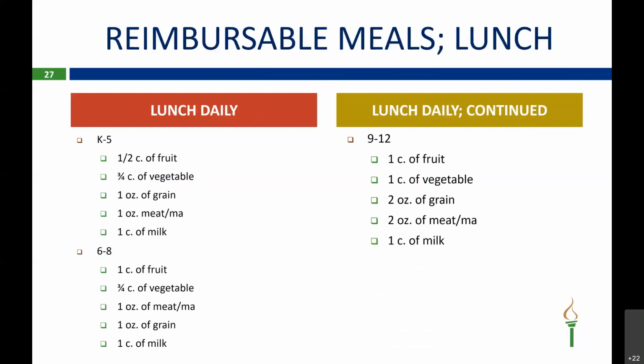So this slide shows your daily requirements of all components for lunch for the different age groups. K through 5 is a half cup of fruit, 3/4 cup of vegetable, 1 ounce of grain, 1 ounce of meat alternative, and 1 cup of milk. Grades 6 through 8 is 1 cup of fruit, 3/4 cup of vegetables, 1 ounce of meat alternative, 1 ounce of grain, and 1 cup of milk. And then grades 9 through 12 is 1 cup of fruit, 1 cup of vegetable, 2 ounces of grain, 2 ounces of meat alternative, and then 1 cup of milk.